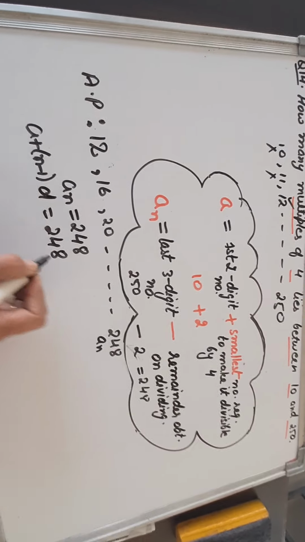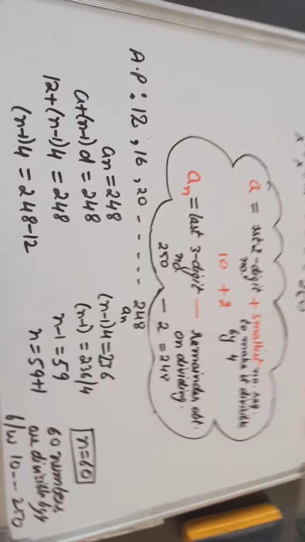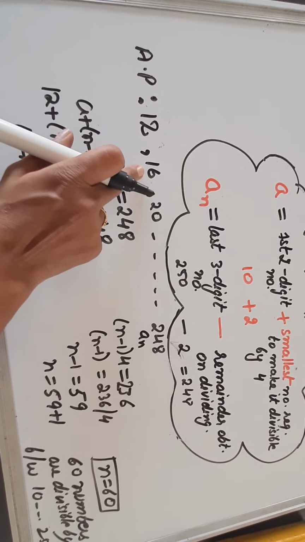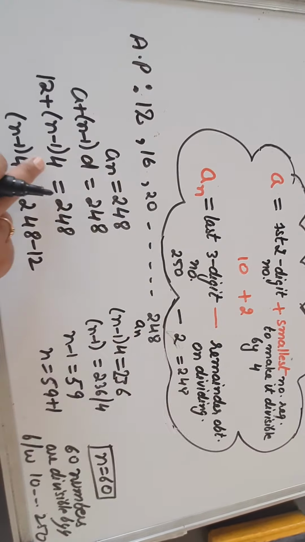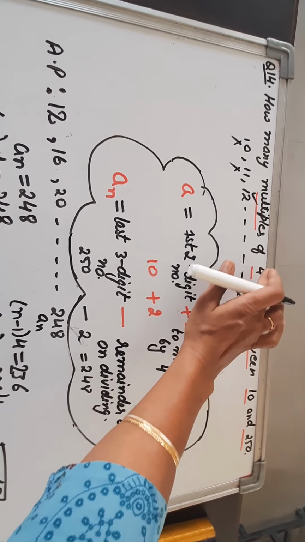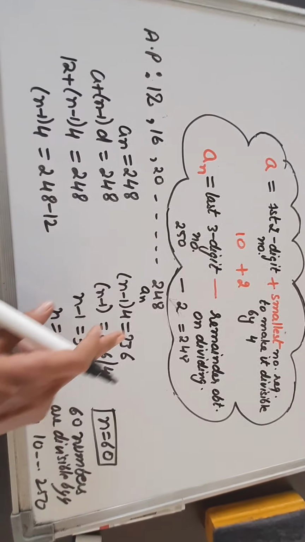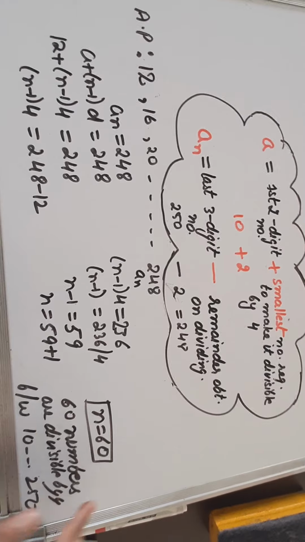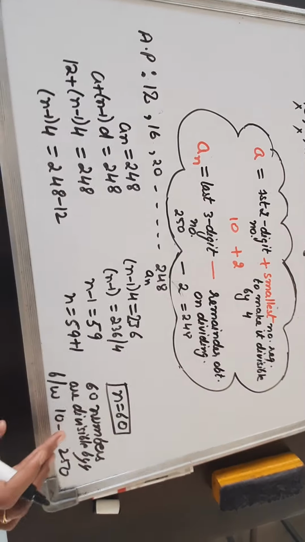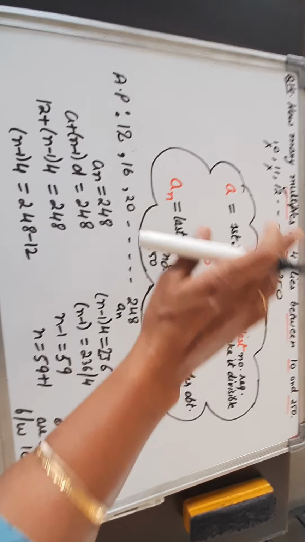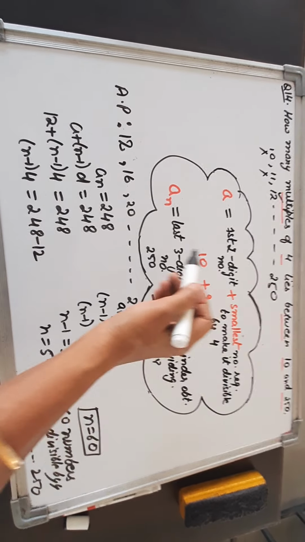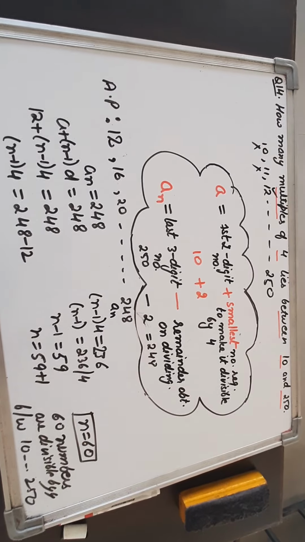So let us put the values and get the answer. So dear students, by solving, the first term is a, that is 12, and d is 16 minus 12, which is 4. The common difference is always the number which is given in the question. So by solving this, you'll get the value of n is equal to 60. That means there are 60 numbers between 10 and 250 which are divisible by, or which are multiples of, 4. So I hope the question is clear to you. Follow this step to get the AP.